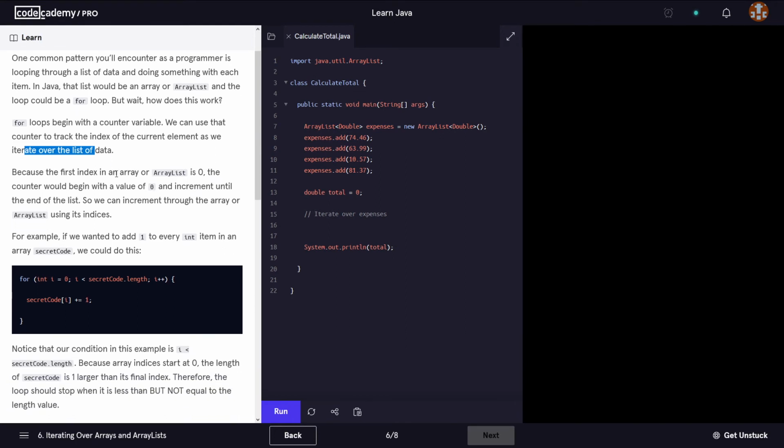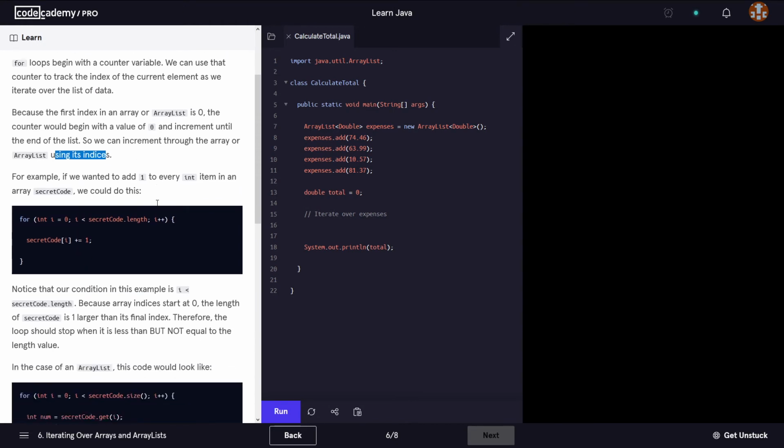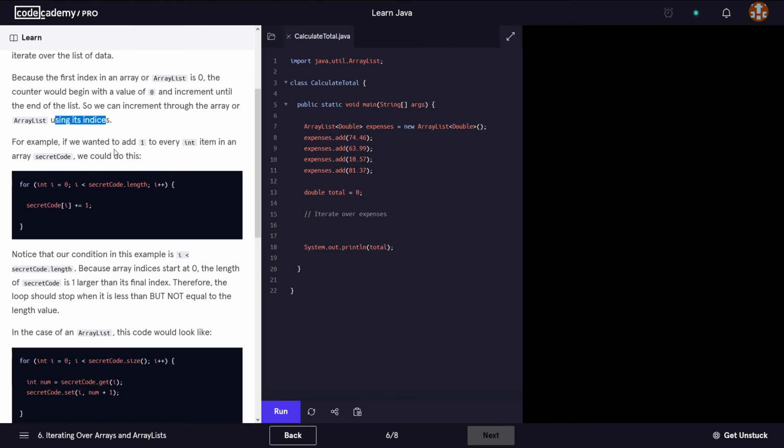Because the first index of an array or an array list is 0, the counter would begin with a value of 0 and increment until the end of the list. So we can increment through an array or an array list using its indices. For example, if we wanted to add 1 to every int item in an array called secretCode, we would do this.